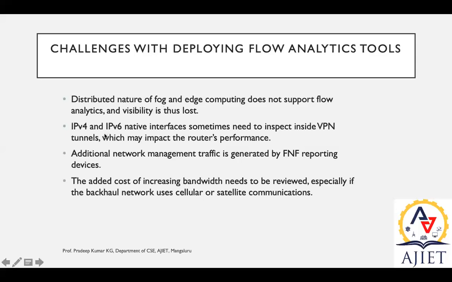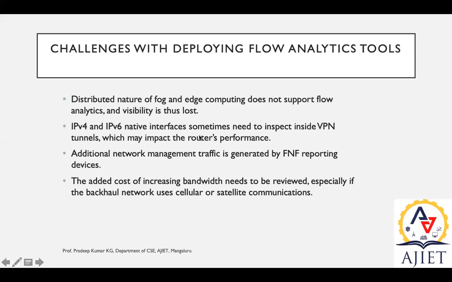The second challenge is, irrespective of different versions, IPv4 or IPv6, sometimes we need different interfaces to inspect inside VPN tunnels. Whenever we try to have a VPN tunnel, it automatically affects the router's performance. It downgrades performance because of intervention in between the tasks of the router.